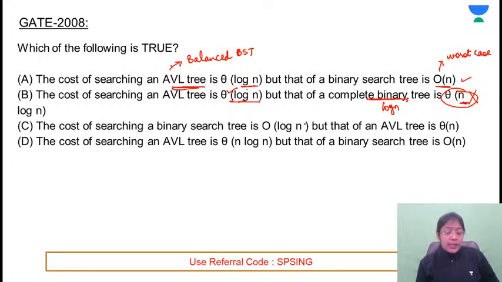Tree के बाद क्या पढ़ाएंगे? I'll be discussing the concepts of graph. I'll be discussing graph traversals.